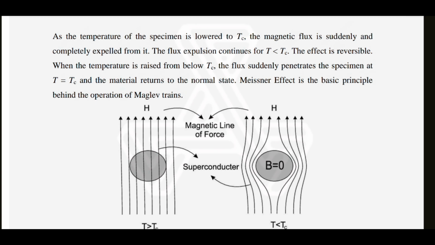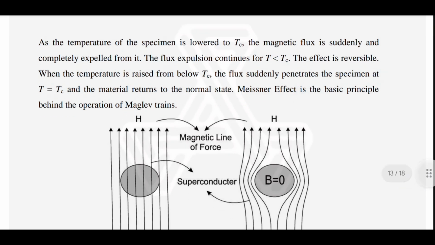The flux expulsion continues for T less than Tc, that is, temperature less than critical temperature. The effect is reversible when the temperature is raised from below critical temperature. The flux suddenly penetrates the specimen when the temperature is equal to critical temperature and the material returns to its normal state. Meissner effect is the basic principle behind the operation of Maglev trains.